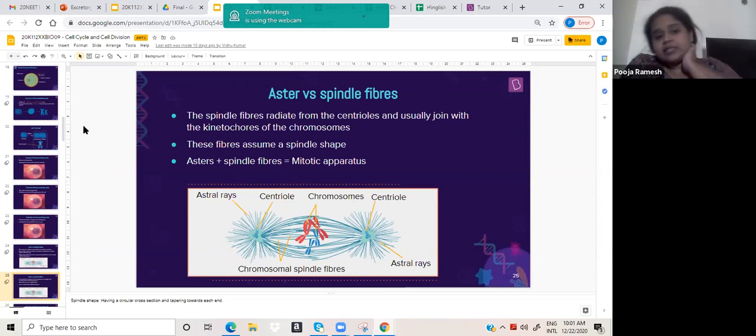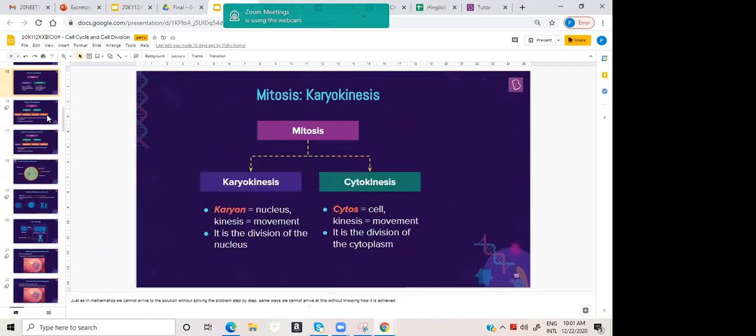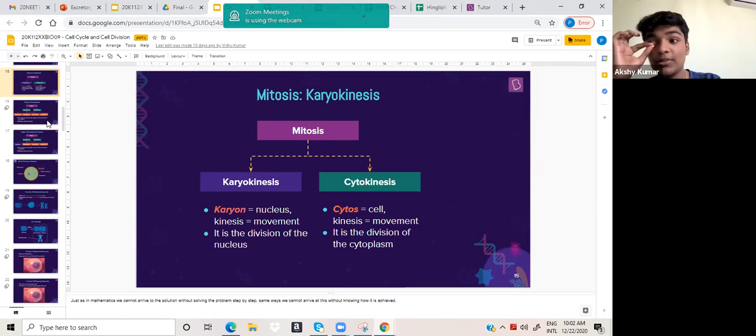Okay, so can you see the screen? Yes, ma'am. We'll just go through all the stages in detail. Now that you have a rough idea of what exactly mitosis is and what the different stages are, it will be easier for us to finish it out. As I said, in mitosis, karyokinesis happens and cytokinesis happens. I hope you know by now what karyokinesis is and what cytokinesis is. Yes, cytokinesis is splitting of the cytoplasm.